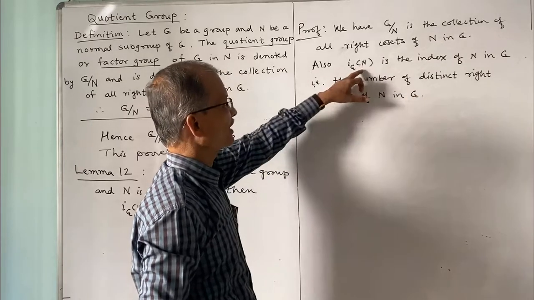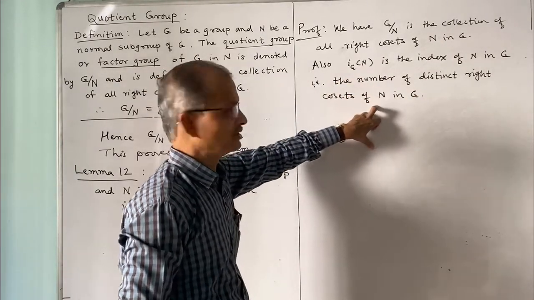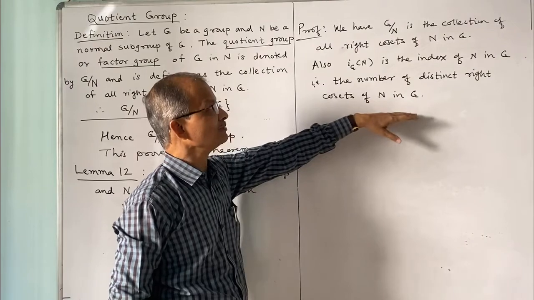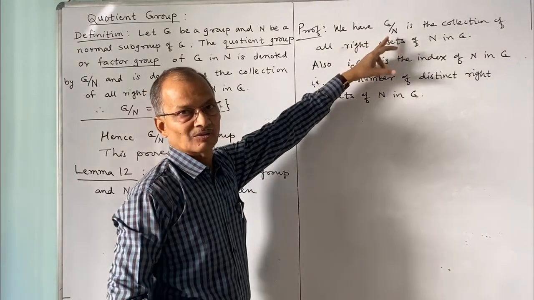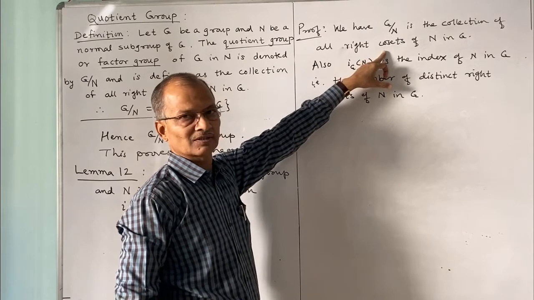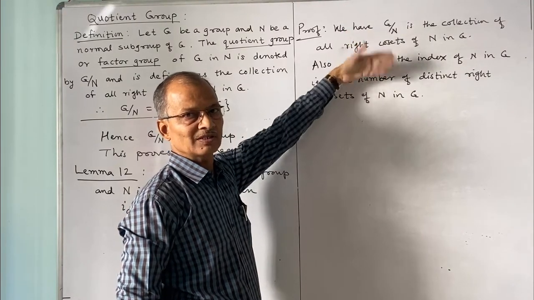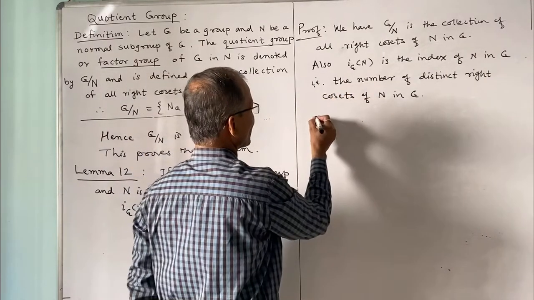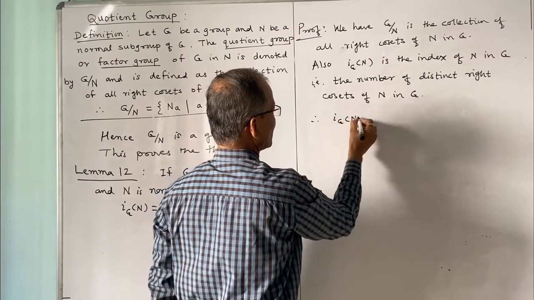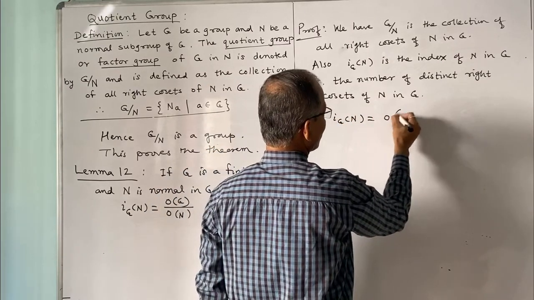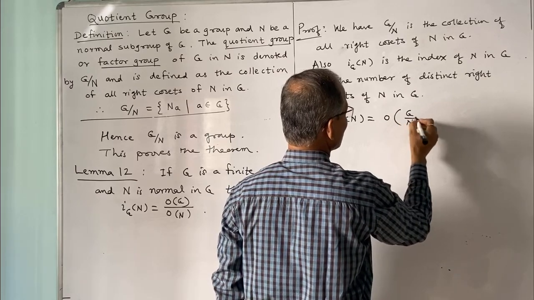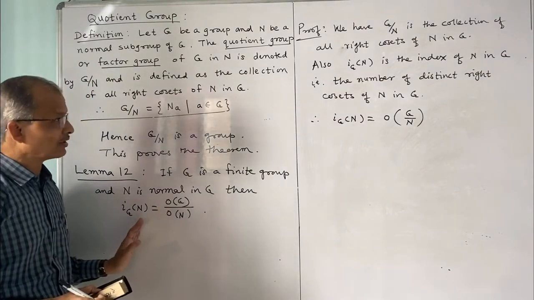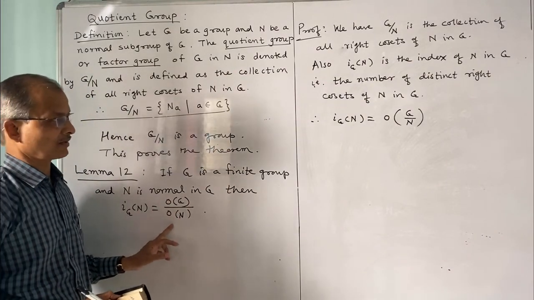And that means this is the same number of distinct right cosets of N in G. That means the index of N in G is the total number of right cosets of N in G, which means order of G/N. Because G/N is the collection of right cosets of N in G, and that number is its order. So the order is the number of distinct right cosets of N in G. Therefore the index of N in G is equal to order of G/N, because G/N contains the right cosets. And what we have to prove is that the index of N in G is equal to order of G divided by order of N.